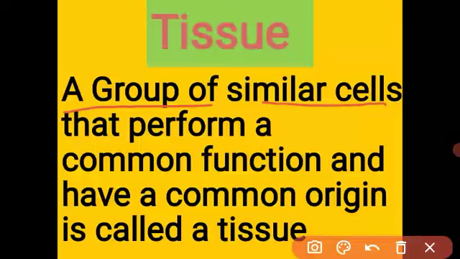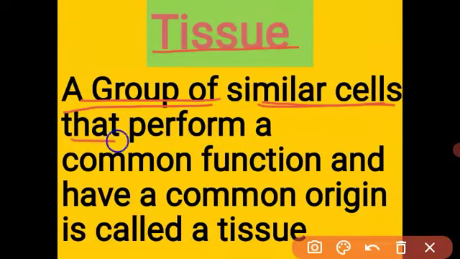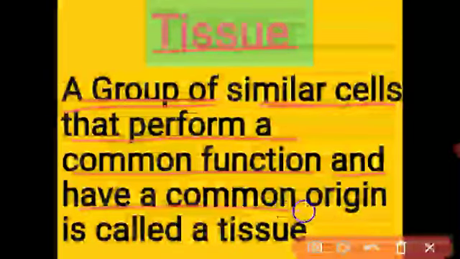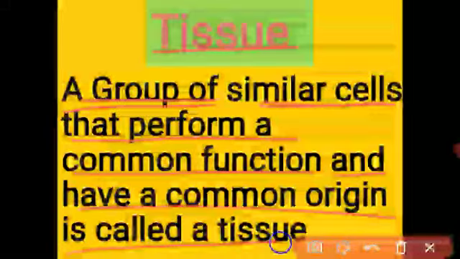The similar cells together form a tissue, and our stomach is made from the same kind of tissue. They have the same origin, and the main function of the stomach is digestion, so all the tissues perform the common function. What is meant by tissue? A group of similar cells that perform a common function and have a common origin is called a tissue.